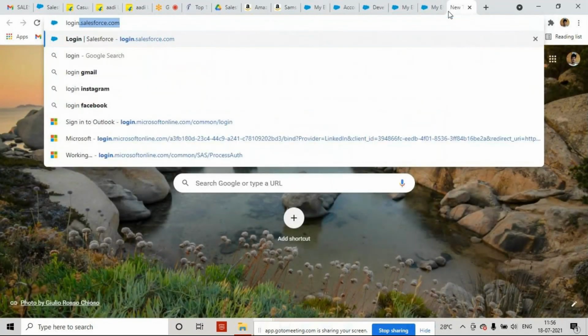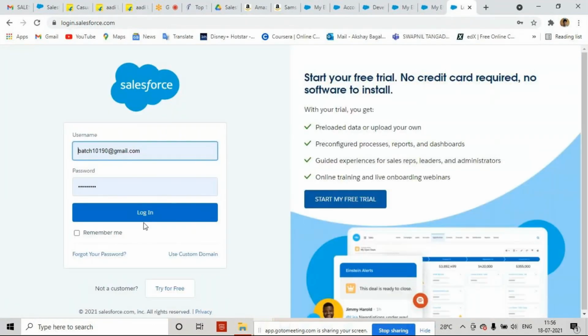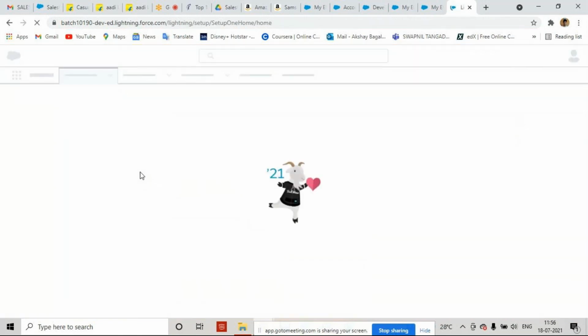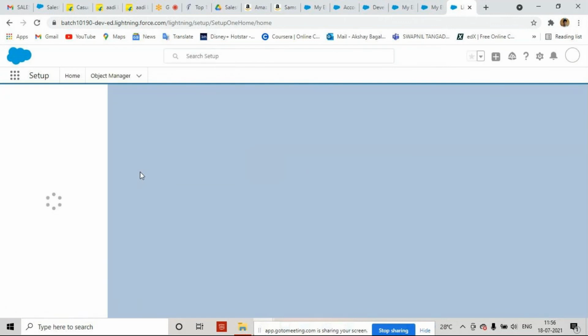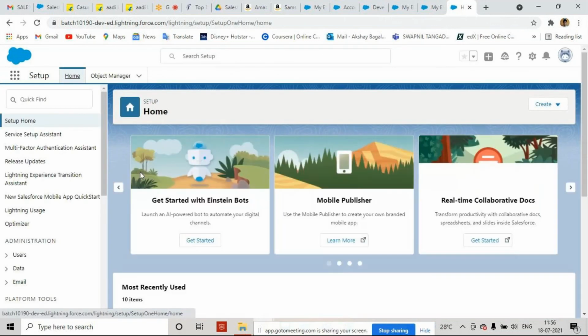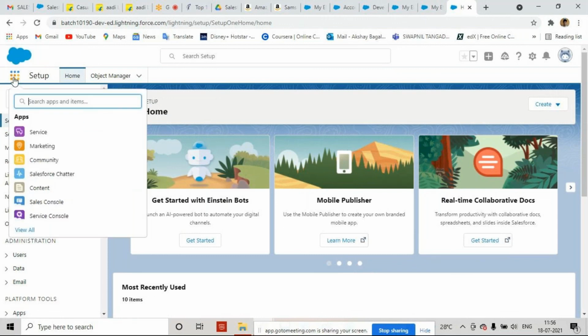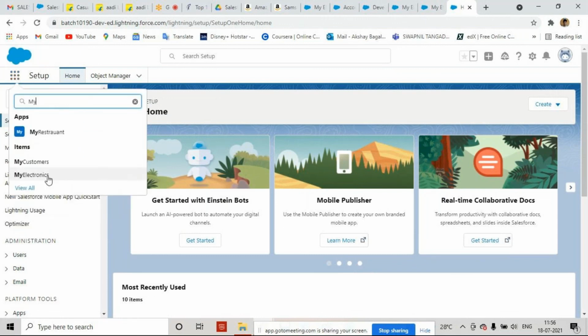So, login.salesforce.com. Again, I'm logging in. Great. Remind me later. Right. Now let's go to the object. What will be the object? My electronics. You can see my electronics I have here.